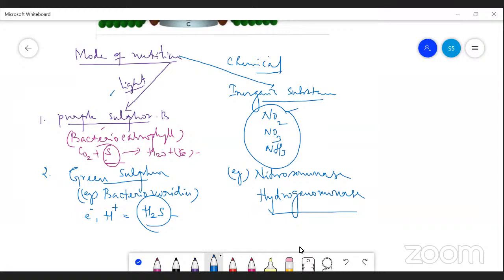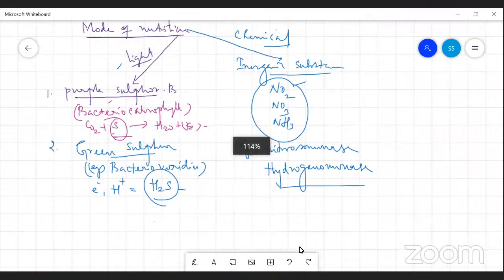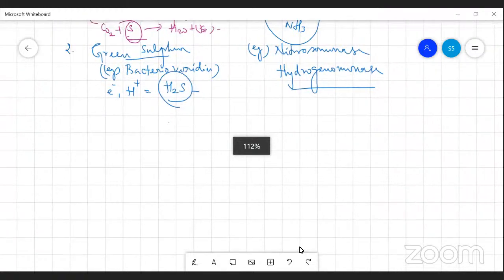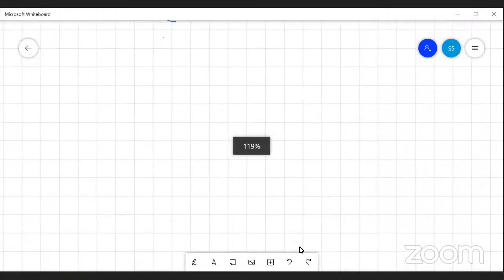It's a mode of nutrition. And based on their reproduction, how do they reproduce? There are two methods of reproduction, asexual and sexual.